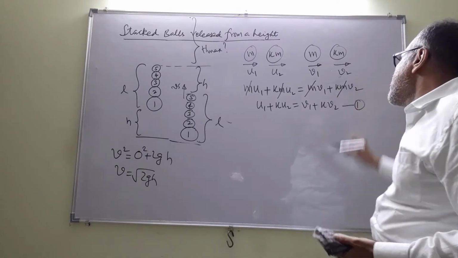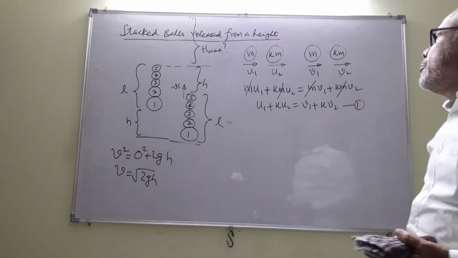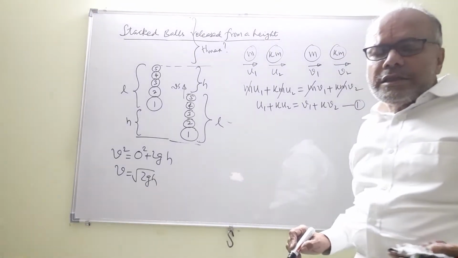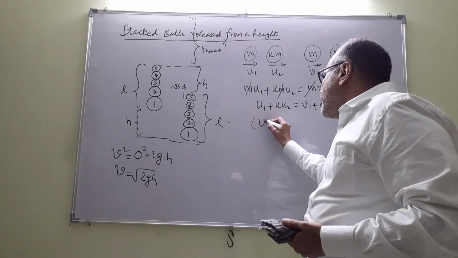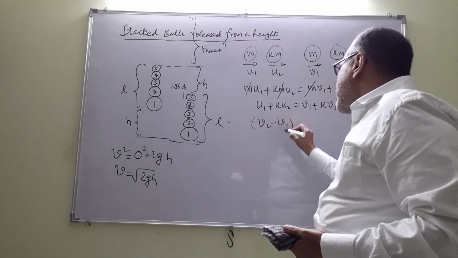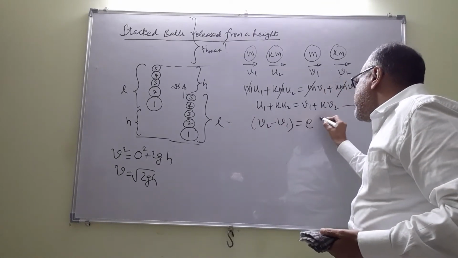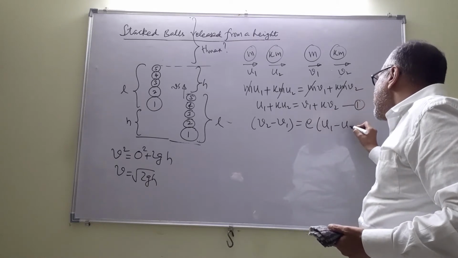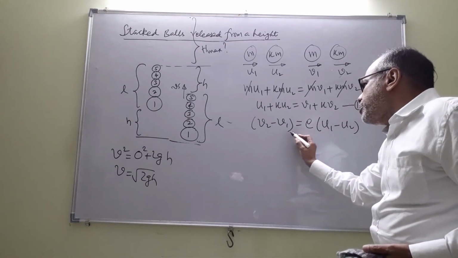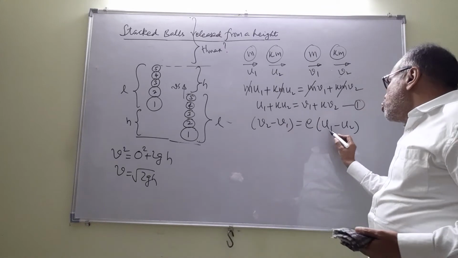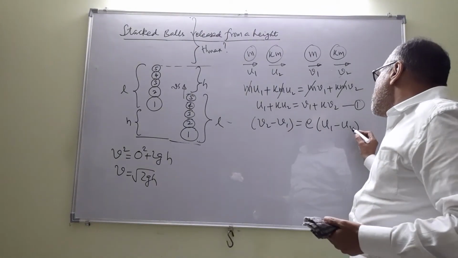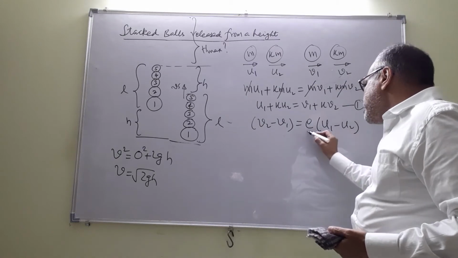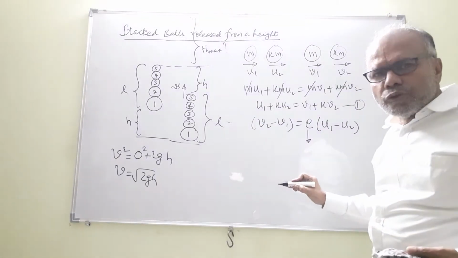This is one equation. Then we can write the equation with the coefficient of restitution. The velocity of separation v2 minus v1 is equal to E times u1 minus u2. u1 minus u2 is the velocity of approach. E is called the coefficient of restitution.